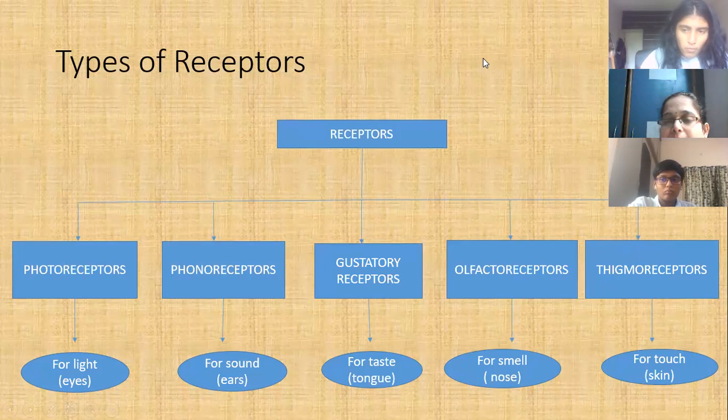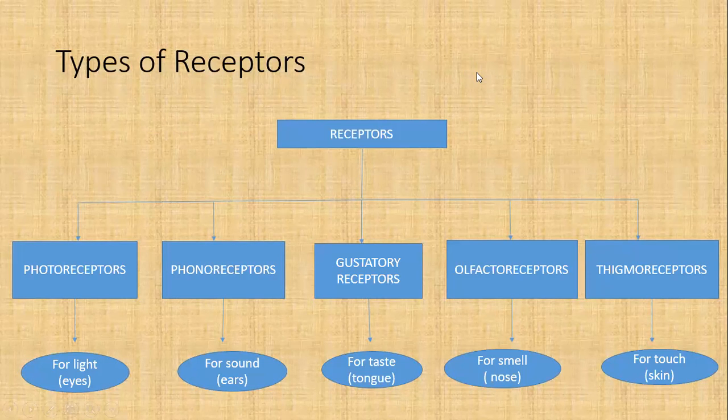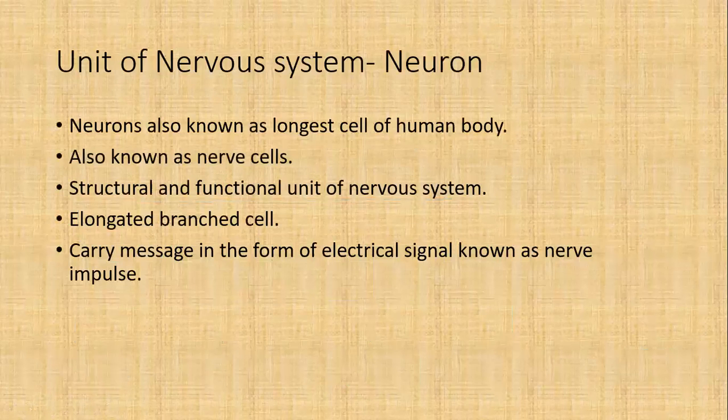Okay. So repeating it one more time. We divide receptors into photoreceptors, phonoreceptors, gustatoreceptors, olfactoreceptors, and thigmoreceptors. Photo for light, phono for sound, gustatory for taste, olfacto for smell, and thigmo for touch. So these are types of receptors.